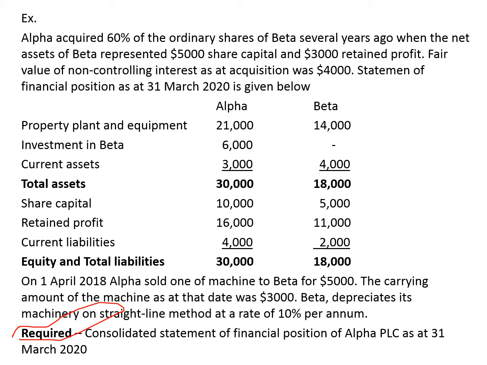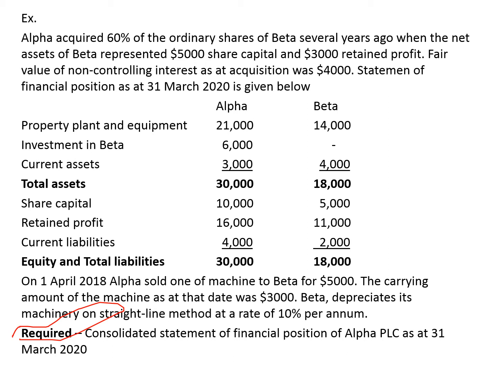Alpha acquired 60% of the ordinary shares of Beta several years ago. So Alpha is the parent, Beta is the subsidiary, when the net assets of Beta represented 5,000 share capital and 3,000 retained profit. The fair value of non-controlling interest as at the date of acquisition was $4,000. The statement of financial position as at 31st March 2020 is given below.